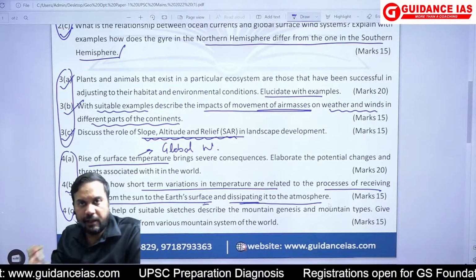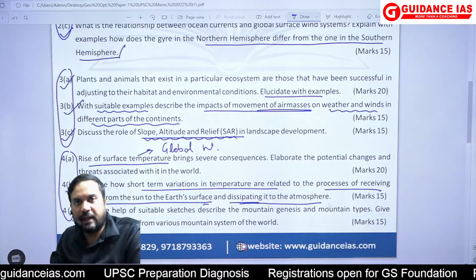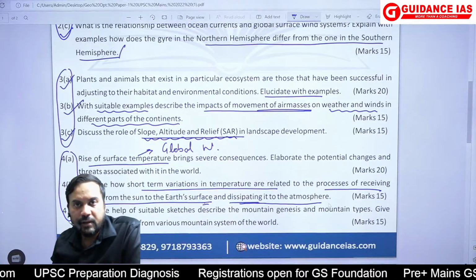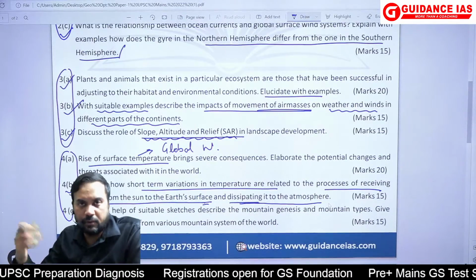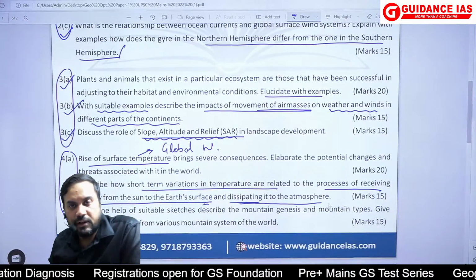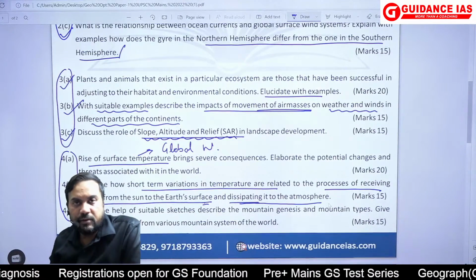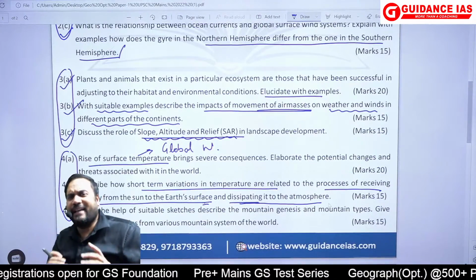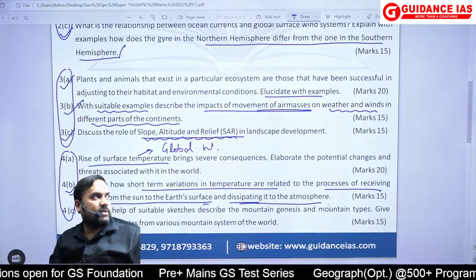So again, the heat budget में जो concept पढ़ा है कि how the land is heated and ultimately the energy is dissipated into the atmosphere, or within the atmosphere also there can be dissipation of the energy which can take place. So again, it depends upon the angle of the sun rays, seasonal. So it was a very elementary question. What I'm just trying to say,